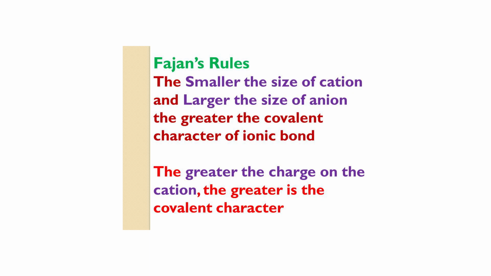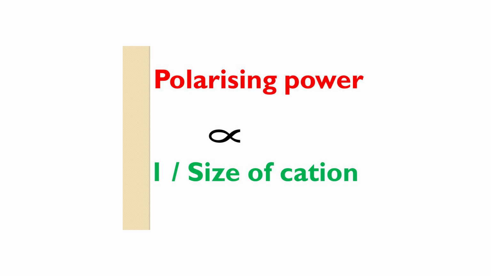The smaller the size of cation and larger the size of anion, greater the covalent character of the ionic bond. 2. Greater the charge on the cation, greater is the covalent character. That is, polarizing power is directly proportional to covalent character. Also, the polarizing power is inversely proportional to size of cation.